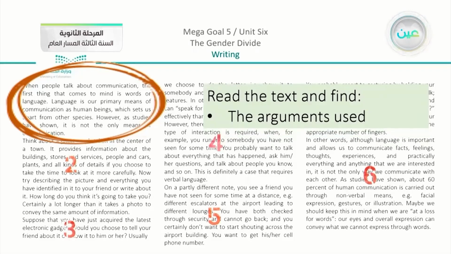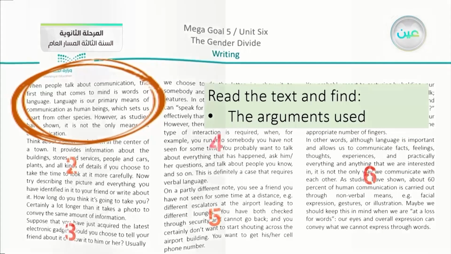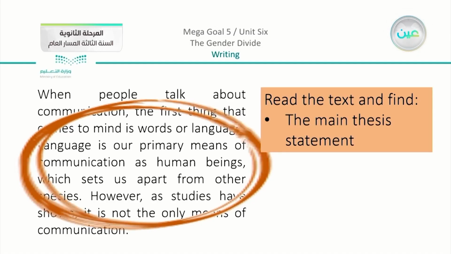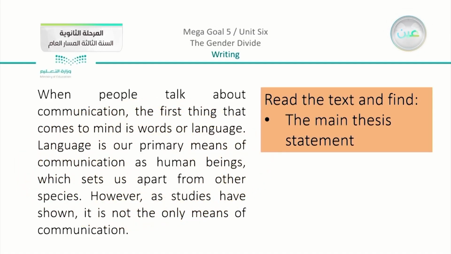Now after that, we have to read the text and find the arguments used. So actually we are going to see what types of arguments we have in the passage. Now we have read the text and found the main thesis statement. We are going to just focus on the first paragraph.